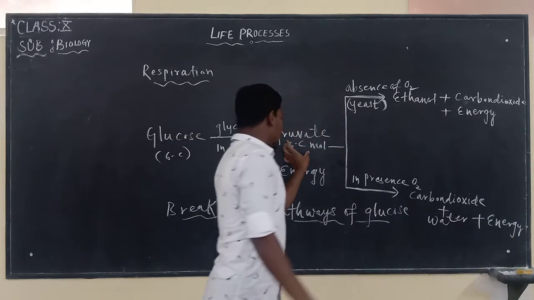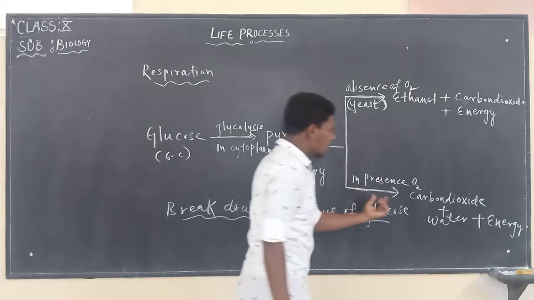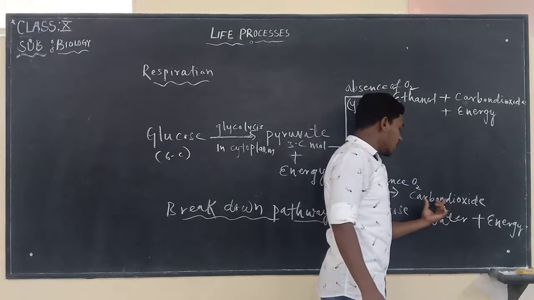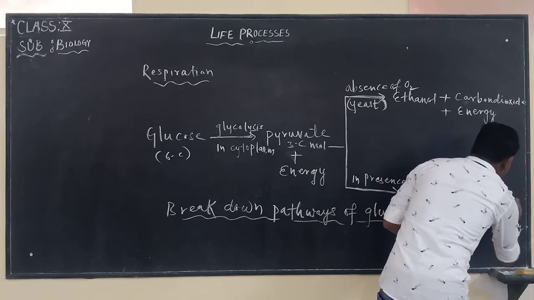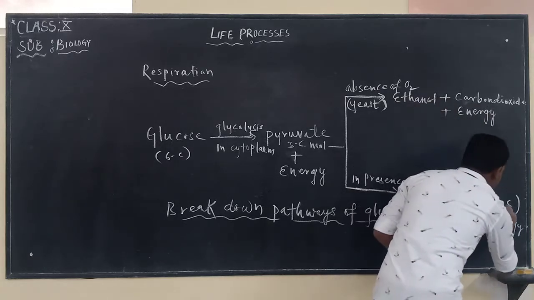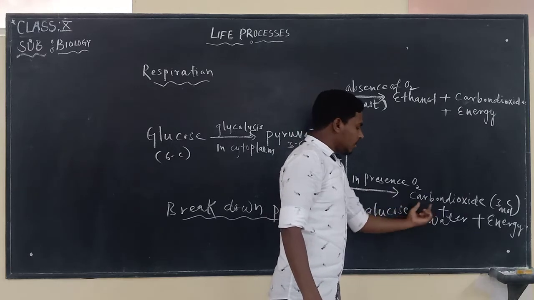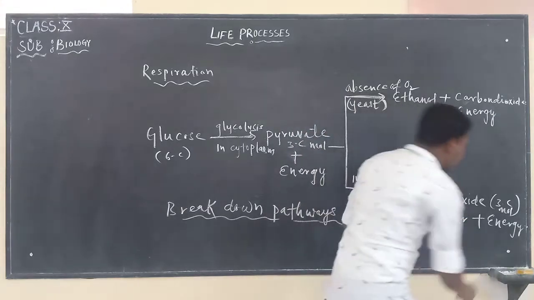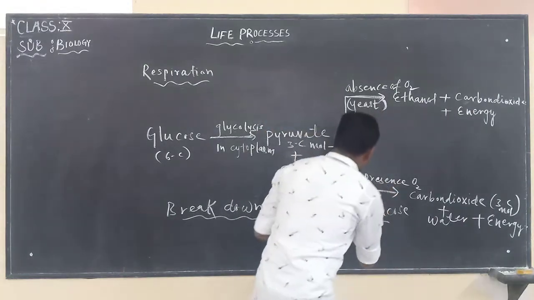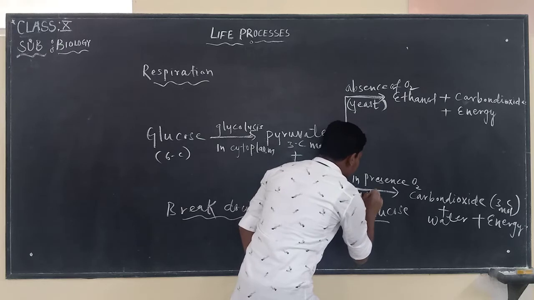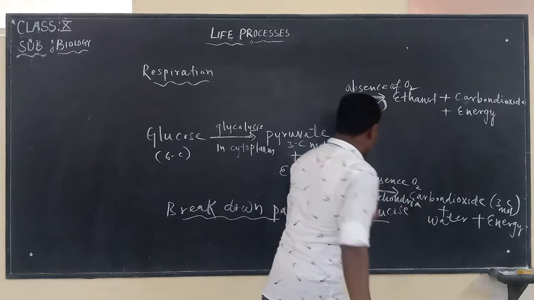In the presence of oxygen, the 3 carbon molecule is going to break down into carbon dioxide, as well as water is produced and energy is released, and this takes place in mitochondria.